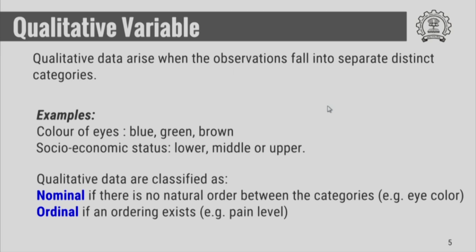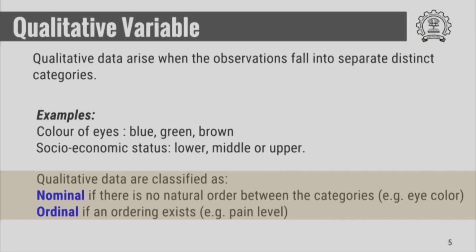Now let us talk about the qualitative variables. Qualitative data arise when your observations fall into separate distinct categories. Examples: color of eyes of different people. Different people can have different color of the eyes, the color of eye can be blue, green or brown. Similarly, socioeconomic status is another example of qualitative data, because socioeconomic status can be lower class, middle class or upper class, and in general you cannot assign numbers to it.